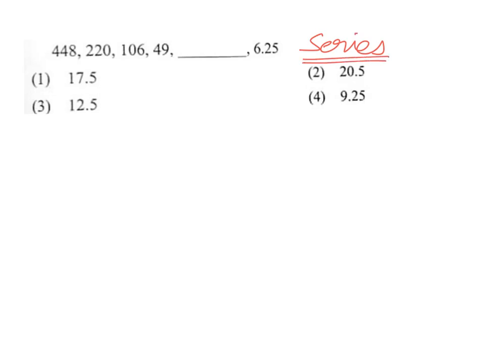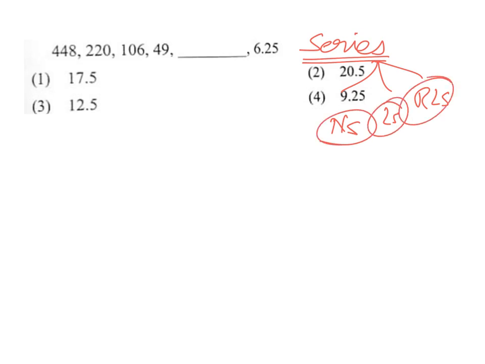So whenever you see these questions, series will have 3 types of questions basically. One is called number series, another one is letter series, and another one is repeated letter series. So mainly you will get the questions from these 3 areas only. Whenever you get the question paper, 90% of your question paper will be from these areas only.